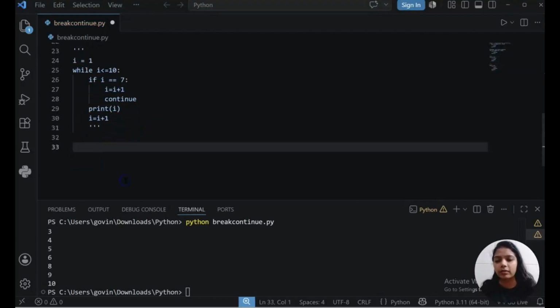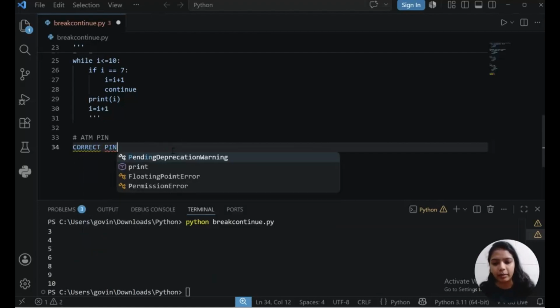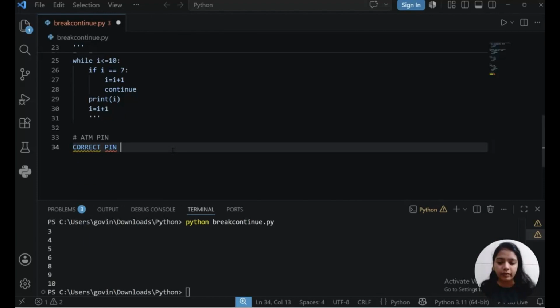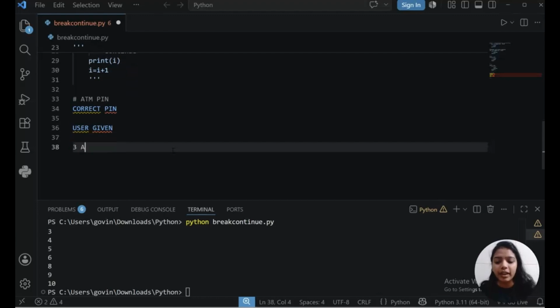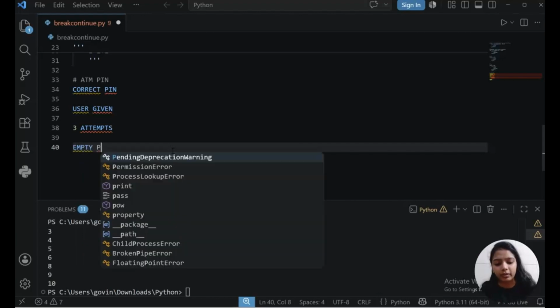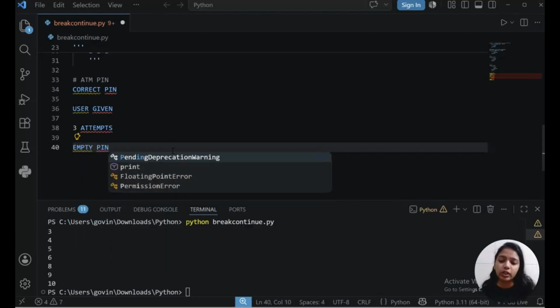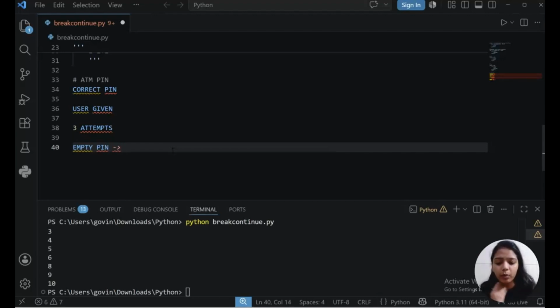Now let's mix break, continue and for else, and let's prepare a project. Let me first explain. This project is about an ATM pin. We will have a correct pin, and we are going to compare this correct pin with the user-given pin. The user will have a total of 3 attempts. If the user mistakenly gives an empty pin, meaning the user entered nothing and clicked the enter button, then we should give a proper message that the pin cannot be empty.